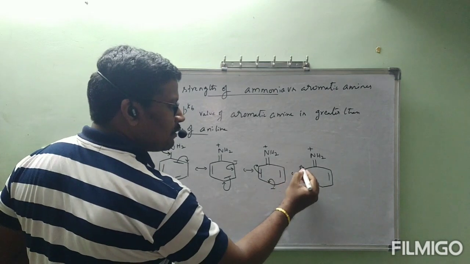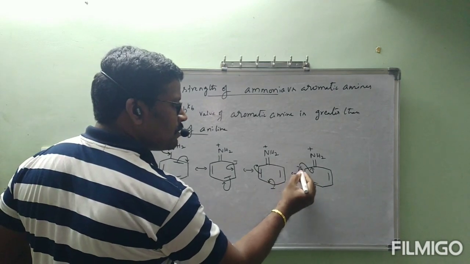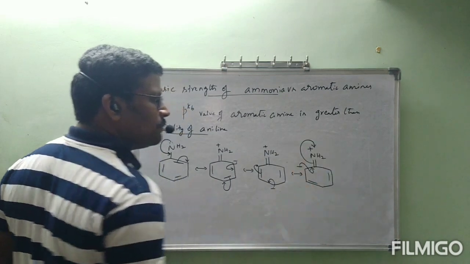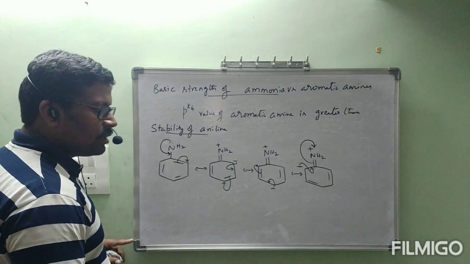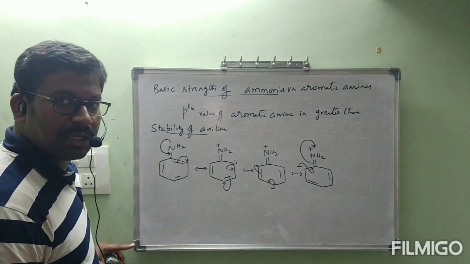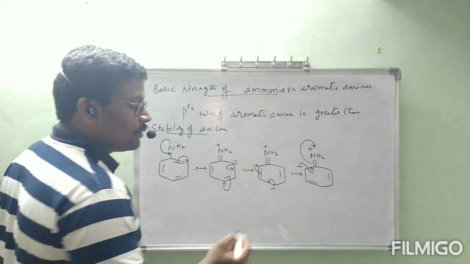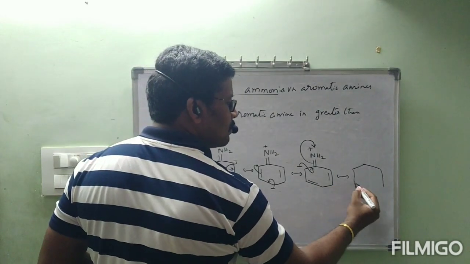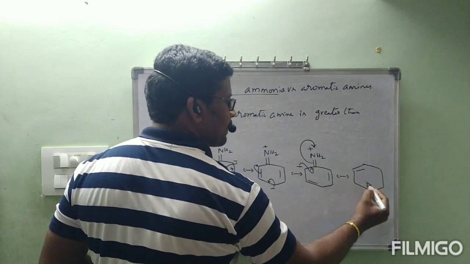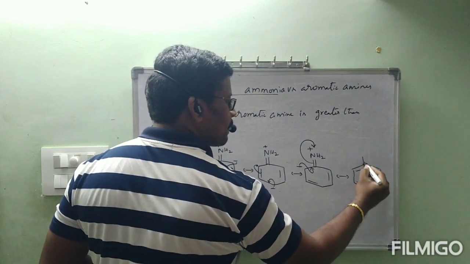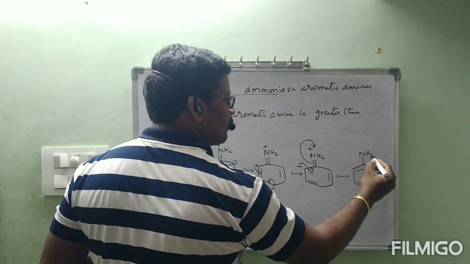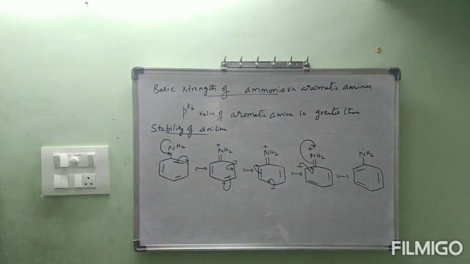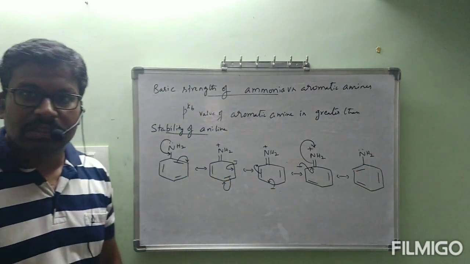Next, this is shifted as a double bond. At that time, this double bond is shifted as a lone pair of electrons. Draw the arrow marks very neatly and keenly. Observe, all of you. Now, the final structure. Again, it came as a lone pair. These are the resonance structures of aniline.